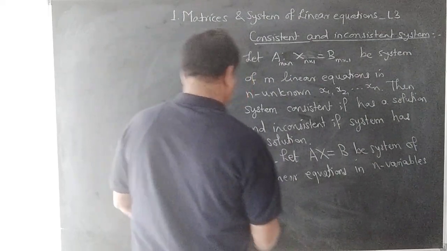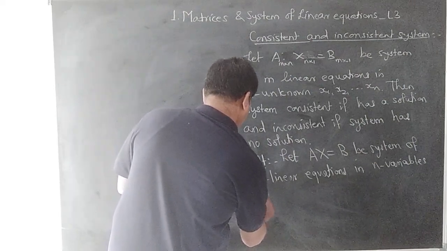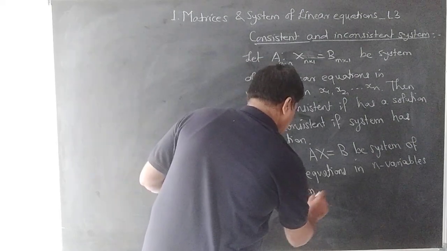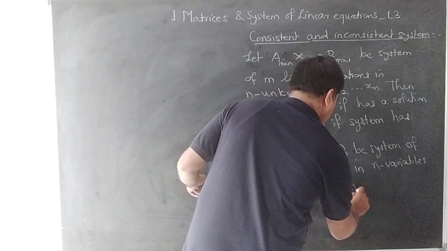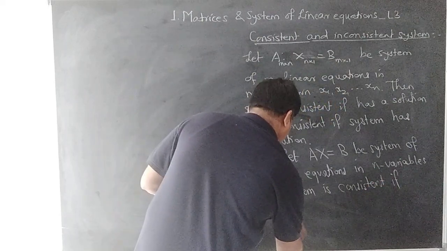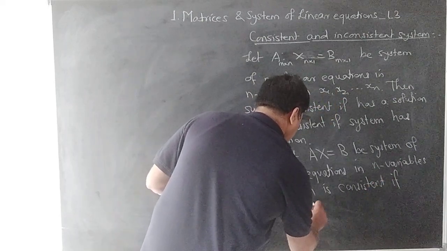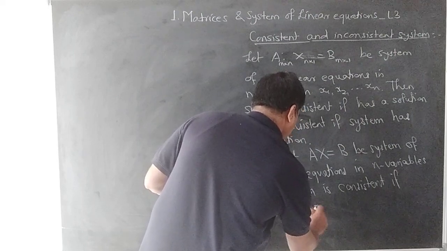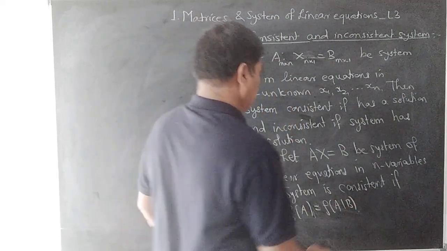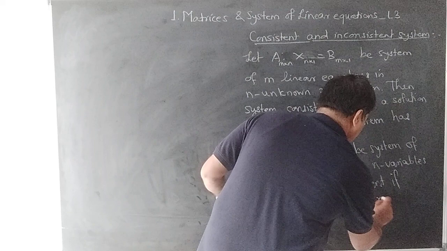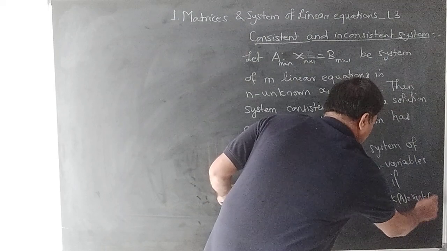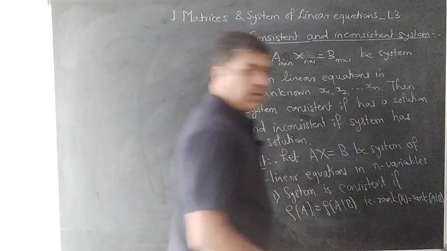Then, 1. The system is consistent if rank A is equal to rank AB, that is, rank A is equal to rank of the augmented matrix AB.